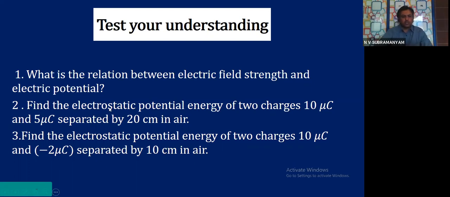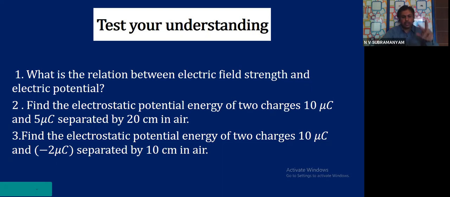So second question, third question, I already solved similar questions in the example. Try to see and solve them and give the answer. Be active and try to solve the questions. Physics is learned not only by learning the theory, but also by learning the problems and understanding the solution we are getting.